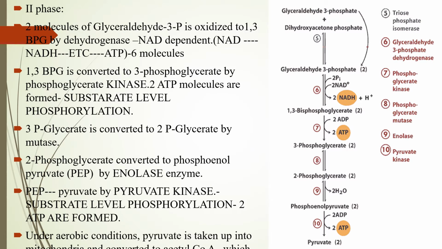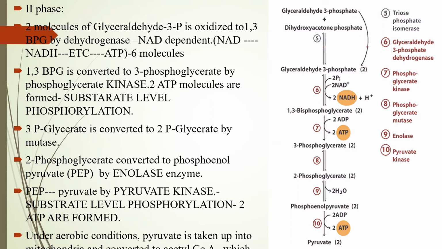And the second phase, that is the energy generating phase, where the 2 molecules of glyceraldehyde 3-phosphate which we have got will undergo oxidation and form 1,3-bisphosphoglycerate utilizing the enzyme glyceraldehyde 3-phosphate dehydrogenase.